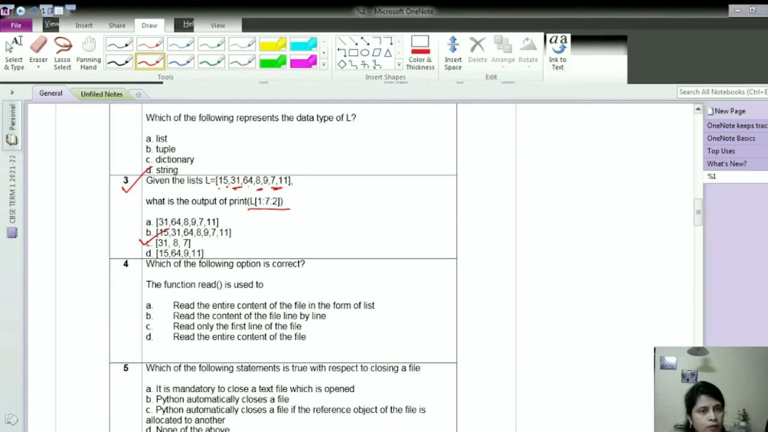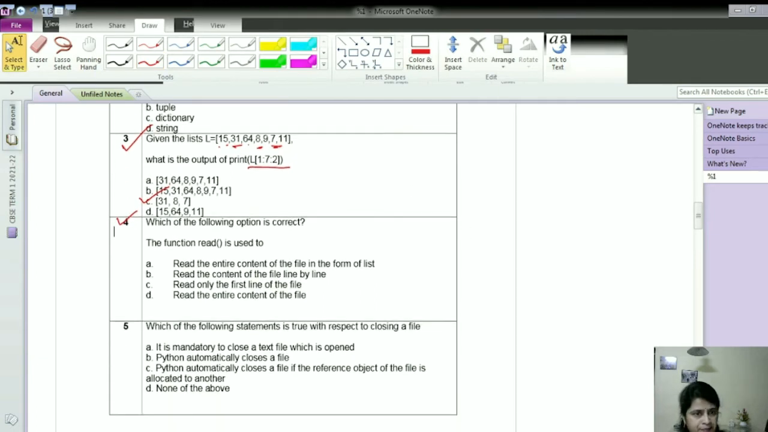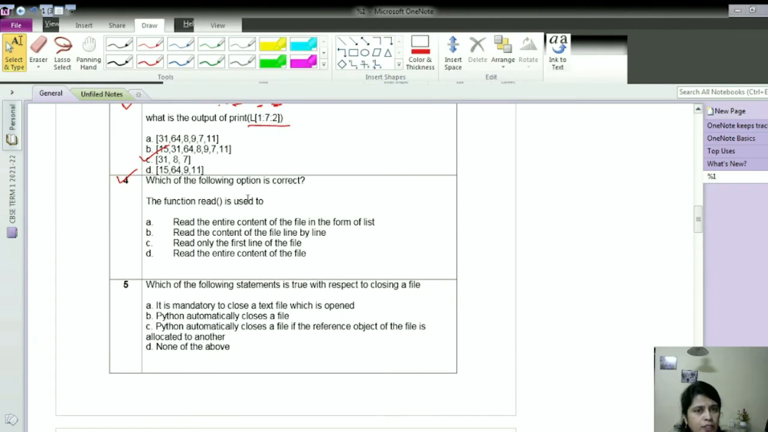Now we will move to question number 4. Which of the following options is correct? The function read is used to read the entire content of the file in the form of a list, read the content of the file line by line, read only the first line of the file, or read the entire content of the file. Here the read function we use for reading the text file. Remember that the read function always reads the entire content of the file. So option D is correct.